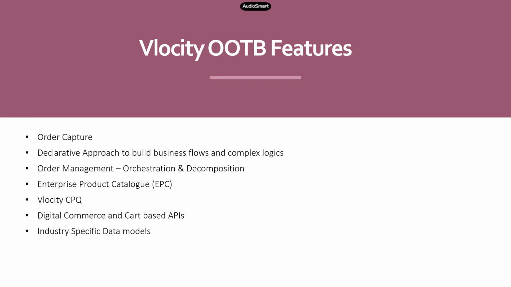Velocity really sticks to what it says. You can build any kind of application using 80% configuration at least. Only here and there, little tweaks you'll have to do. For that, you may have to go and do the custom code. Otherwise, most of it can be achieved through configuration. Right? And next thing is order management.